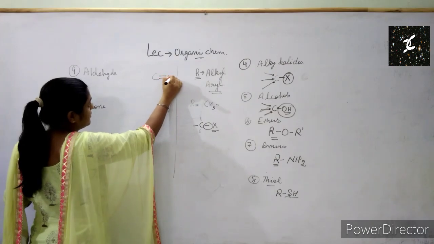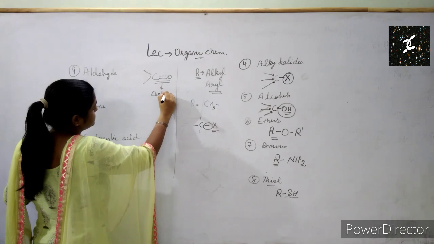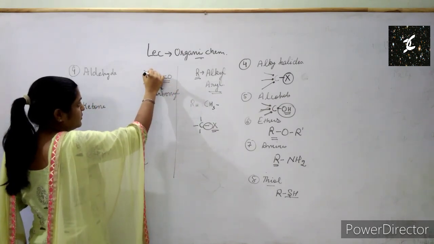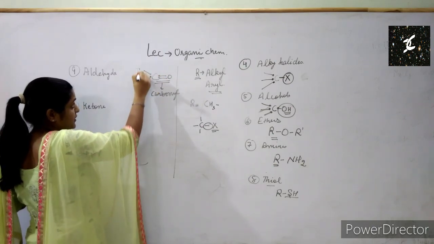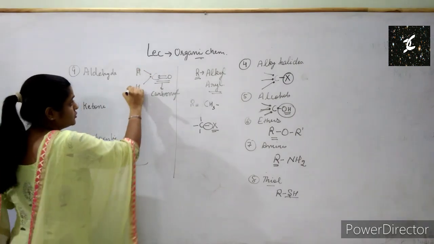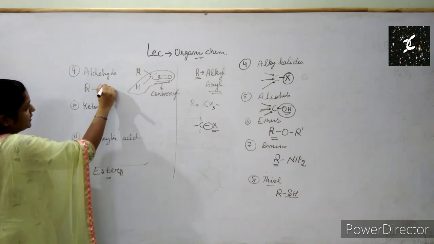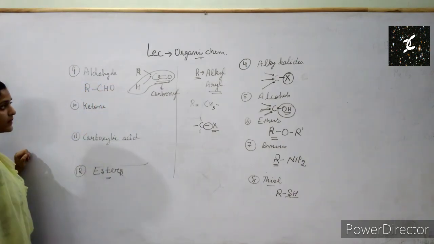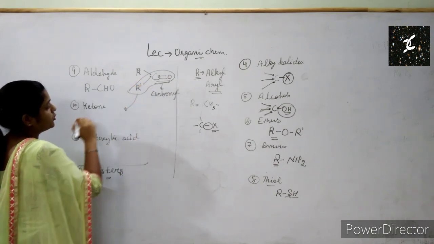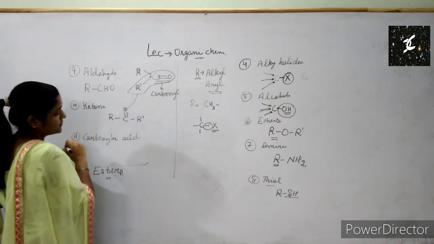When we have C double bond O, this is a carbonyl. Now two positions are occupied. Here we can have 2 H, or 1 R and 1 H. This is the functional group for aldehyde, R, CHO. If we have 2 R groups present, it becomes a ketone: R, C double bond O, R dash.